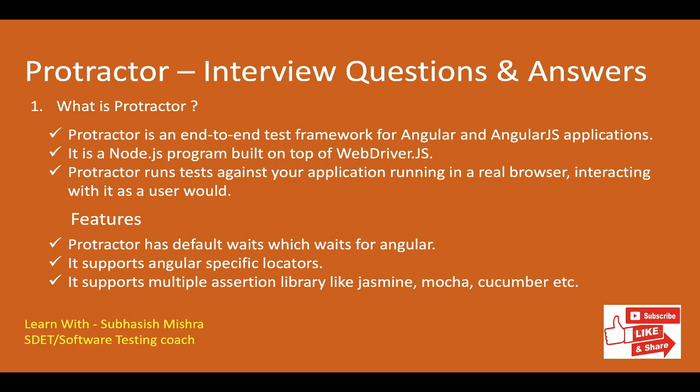It supports multiple assertion libraries. Protractor supports multiple assertion libraries like Jasmine, Mocha. You can even use your custom libraries. By default, Protractor uses Jasmine framework for assertions.